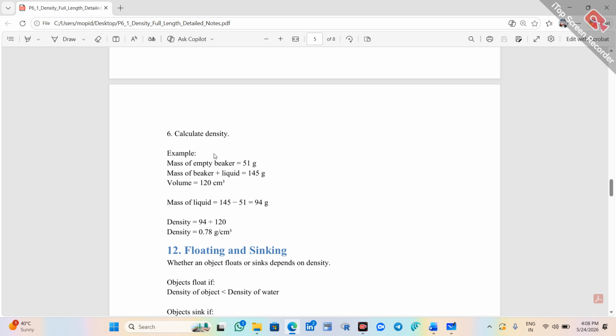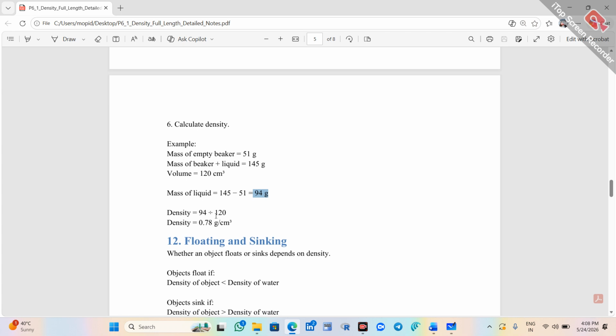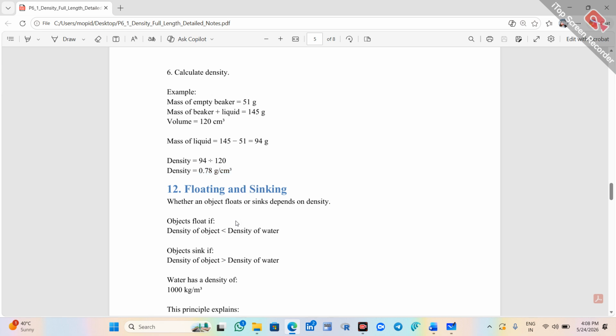Example, mass of an empty beaker equals 51 grams and mass of beaker plus liquid is 145 grams. Volume equals 120 centimeter cubed. First you need to find the mass of the liquid. 145 minus 51, you will get 94 grams. And then density will be mass by volume, that is 94 divided by 120. You will get 0.78 gram per centimeter cubed.